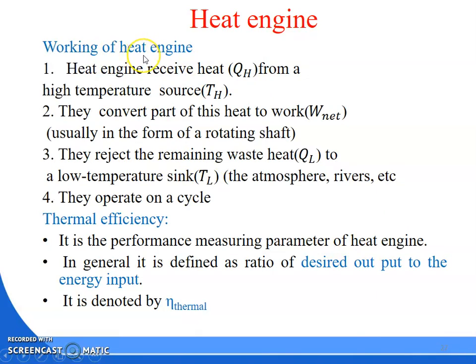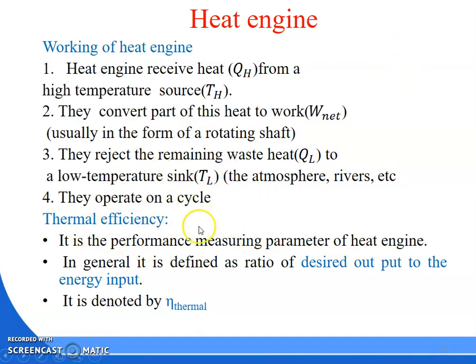Working of a heat engine. What is the working of a heat engine? The heat engine receives heat QH from the high temperature source, that is TH, and converts part of the heat into work, that is W net, and rejects the remaining waste heat QL to the low temperature sink, that is TL, to the atmosphere, river or anything. It operates in a cycle.